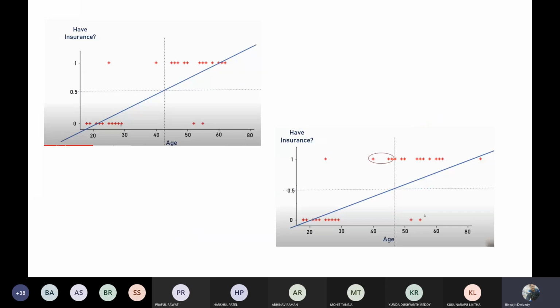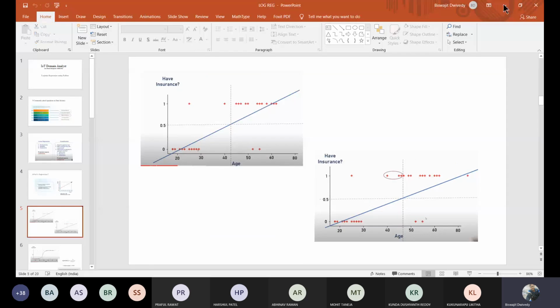Before I show you this, let me show you the example which we are going to discuss today. I'll be showing you the data set first, and from that we'll be discussing the rest of the things.